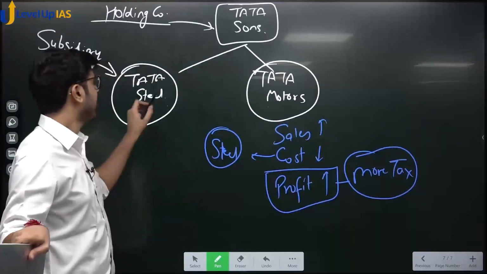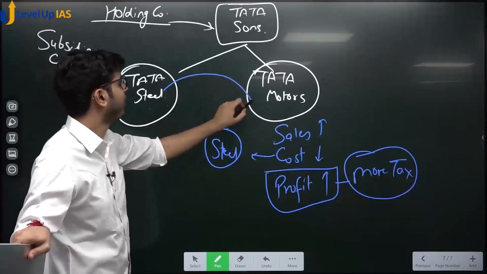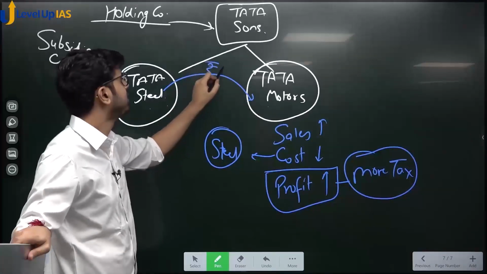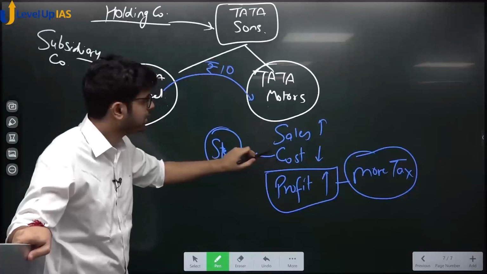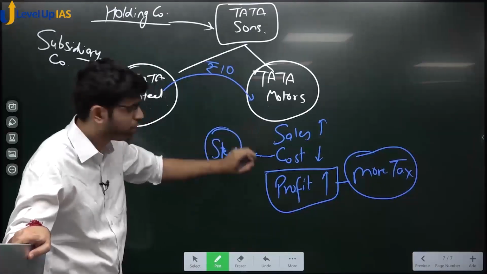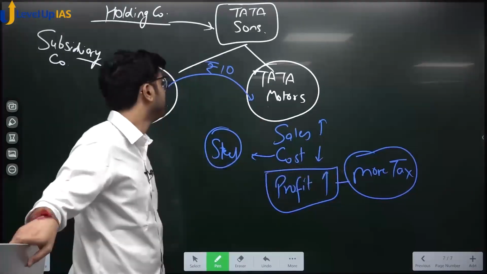Complicated, huh? Tata Steel initially sold 1 kg of steel at 10 rupees. Okay? Now that cost is included here. That cost is compared with the sales. Profit is calculated. More tax.